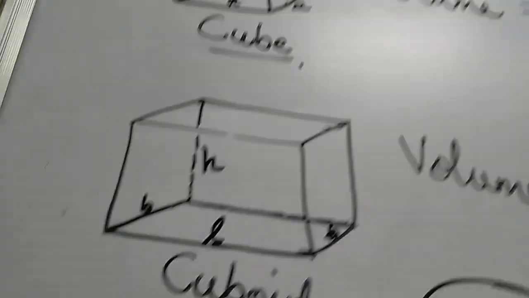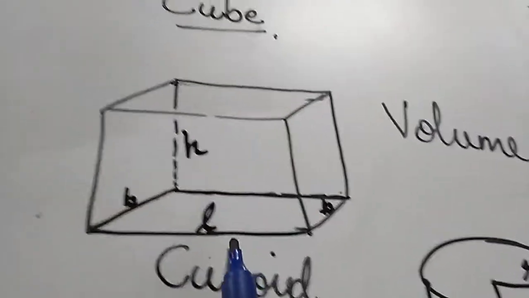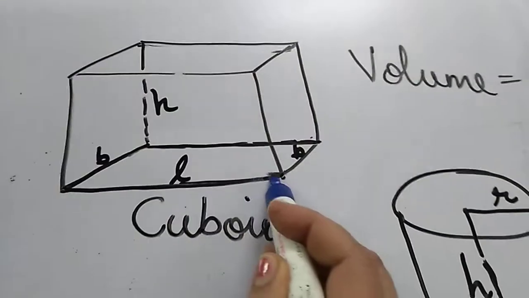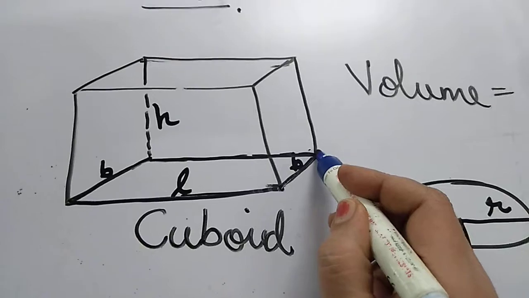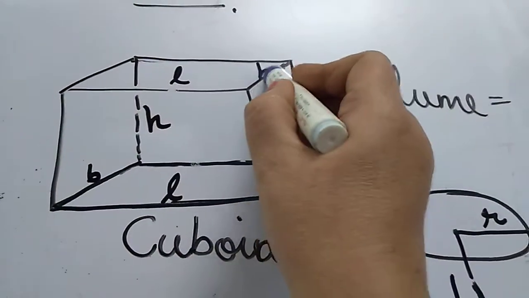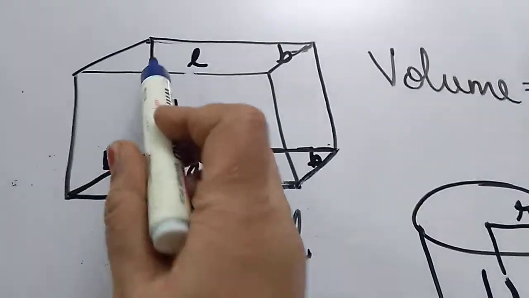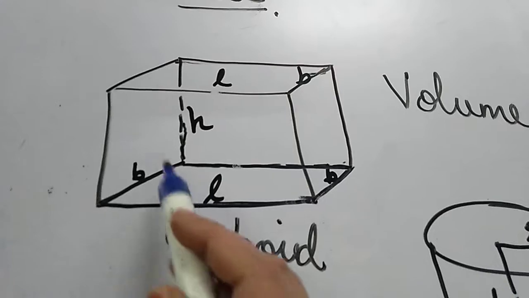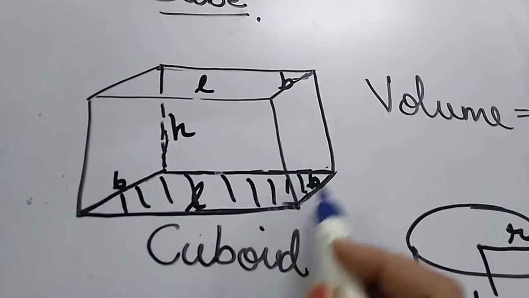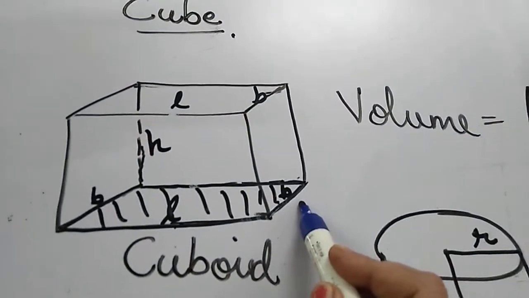Now coming to a cuboid. What is a cuboid? A cuboid is a 3D figure of a rectangle. This is a rectangle whose length is L and breadth is B. You can see this is length and breadth, and the same length and breadth. The same rectangle is going up to a height H. What is the base? The base is a rectangle, and the area of the base is length multiplied by breadth.